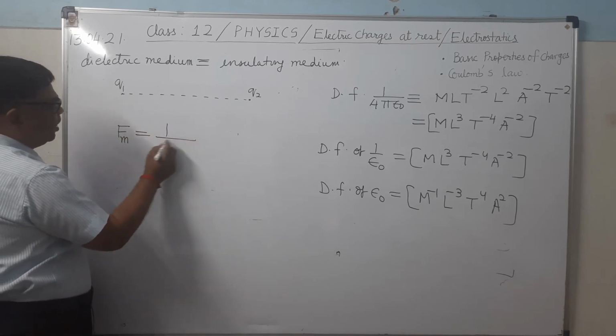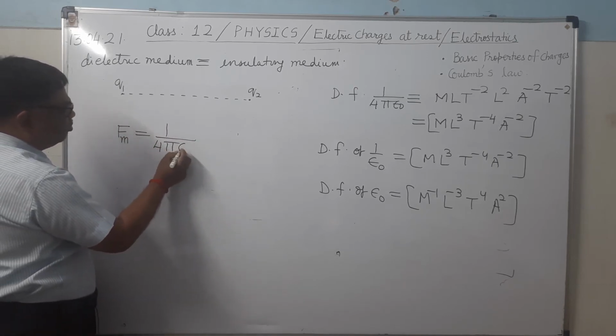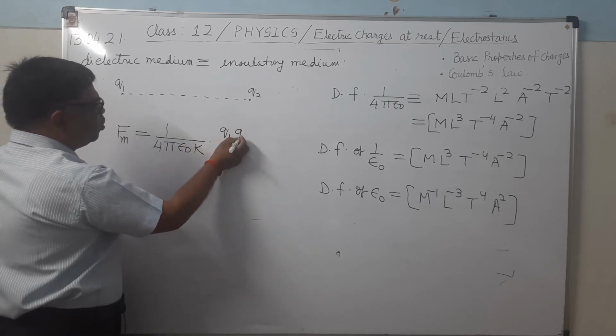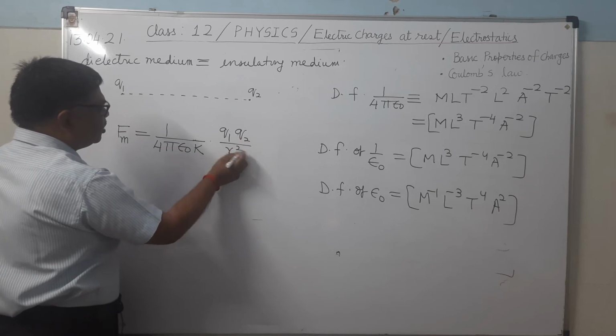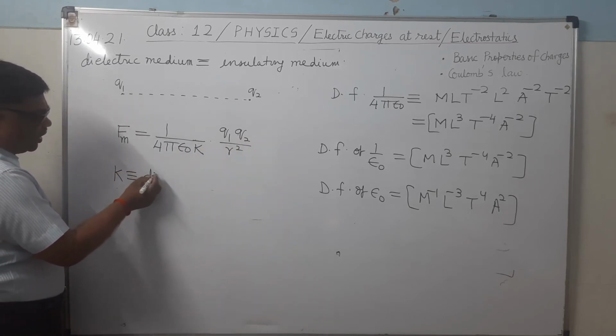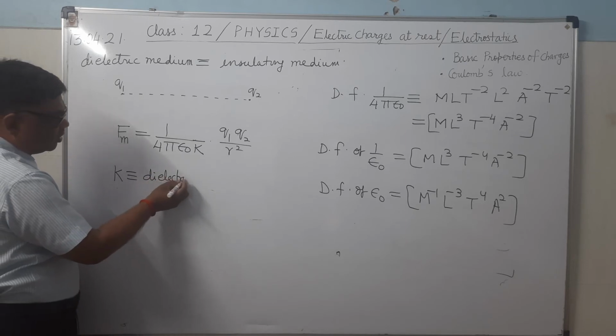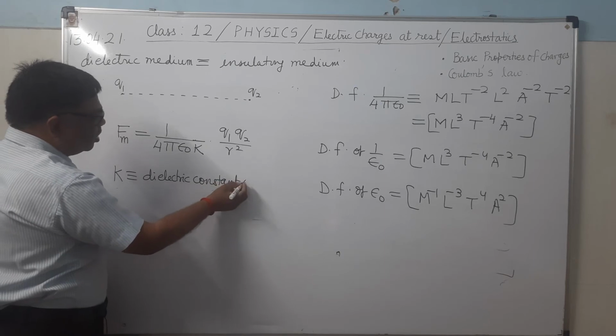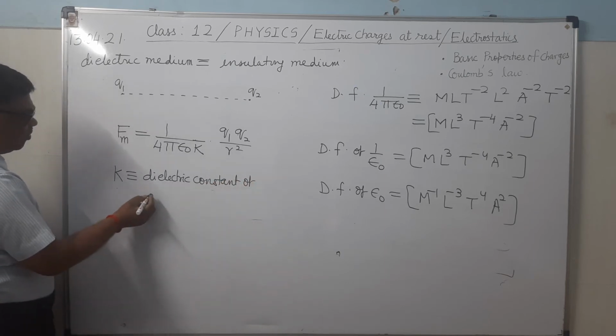is given by 1 upon 4 pi epsilon naught K into Q1 Q2 upon R square, where K is the dielectric constant of the dielectric medium.